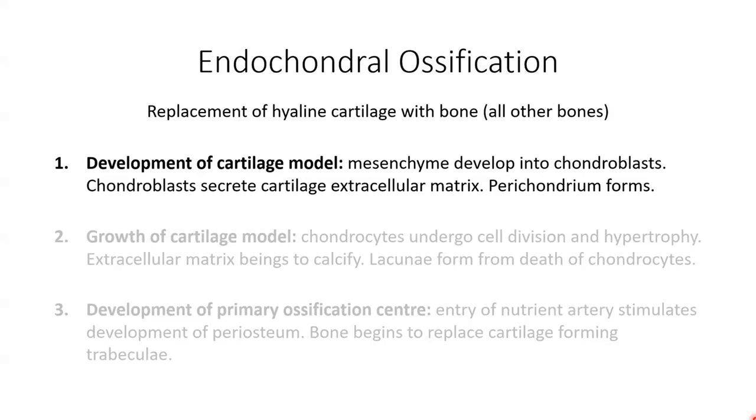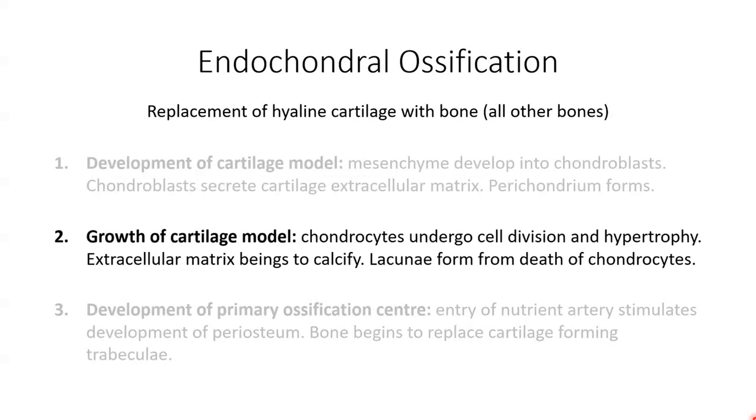A covering called the perichondrium, which is just an outer layer of cartilage, develops around the cartilage model. Once the chondroblasts become deeply buried in the cartilage extracellular matrix, much like our osteocytes, we now call these cells chondrocytes. The cartilage model then begins to grow in length due to the continual cell division of the chondrocytes and the further secretion of the cartilage extracellular matrix.